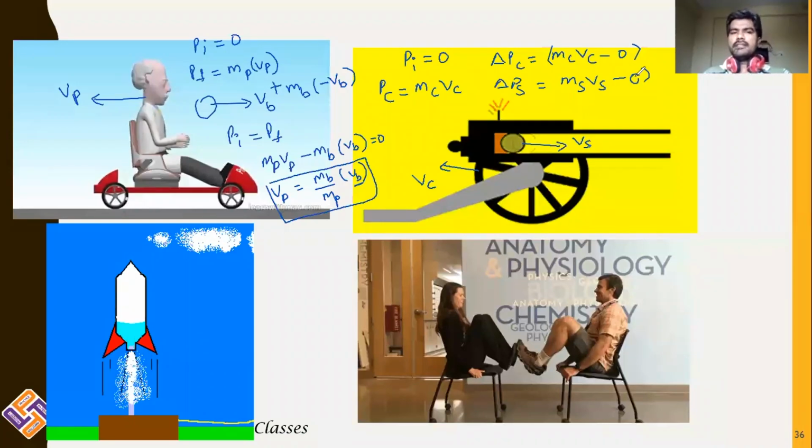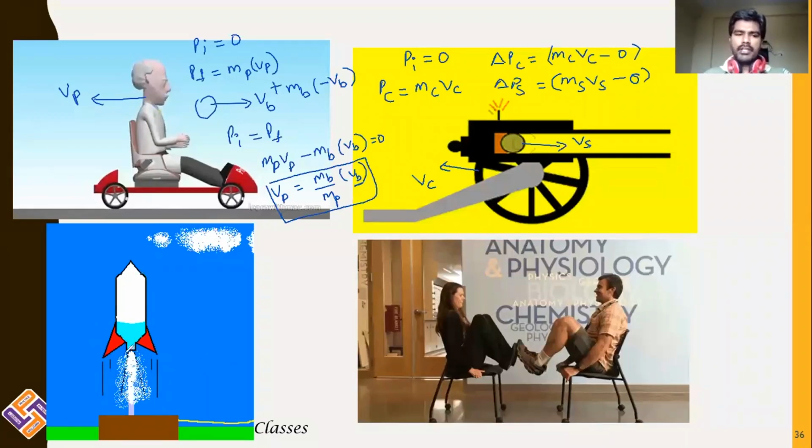Clearly you can understand that individually the two bodies are in the rest position. When the cannon is firing the shell, what is happening here? Both bodies are coming into motion. There is a change in momentum individually for the cannon as well as for the shell. Likewise, here also in the third example, we have a rocket and gases.